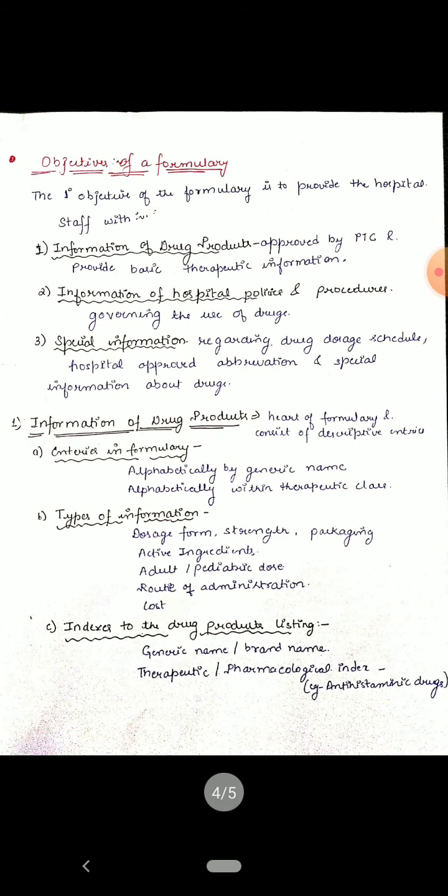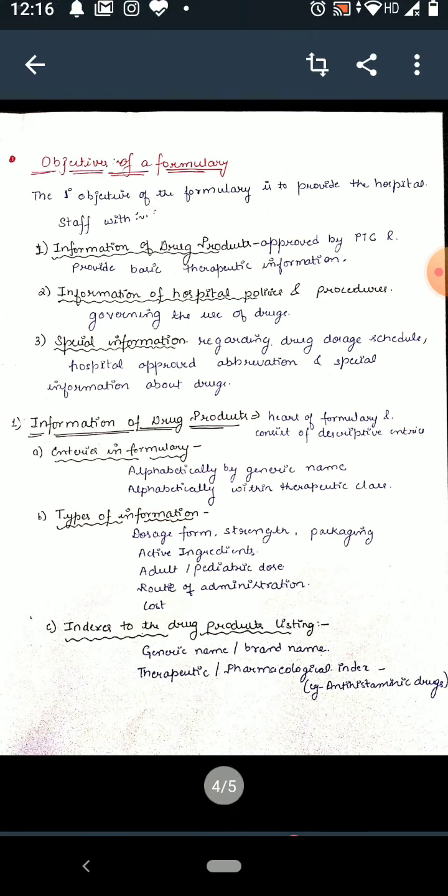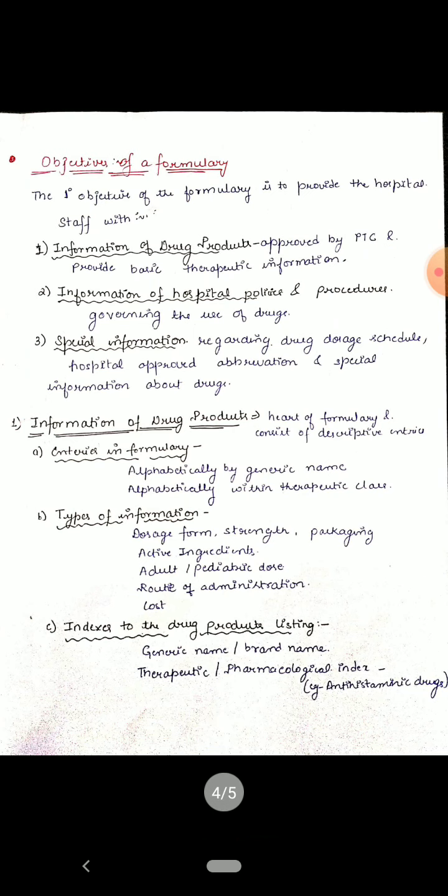There are some objectives of the formulary. The primary objective of the formulary is to provide the hospital staff with the information of the drug product which is approved by the PTC, and provide the basic therapeutic information. Second is the information of the hospital policies and procedures governing the use of the drugs, and other special information regarding the drug dosage schedule, hospital approved abbreviations, and special information about the drugs.